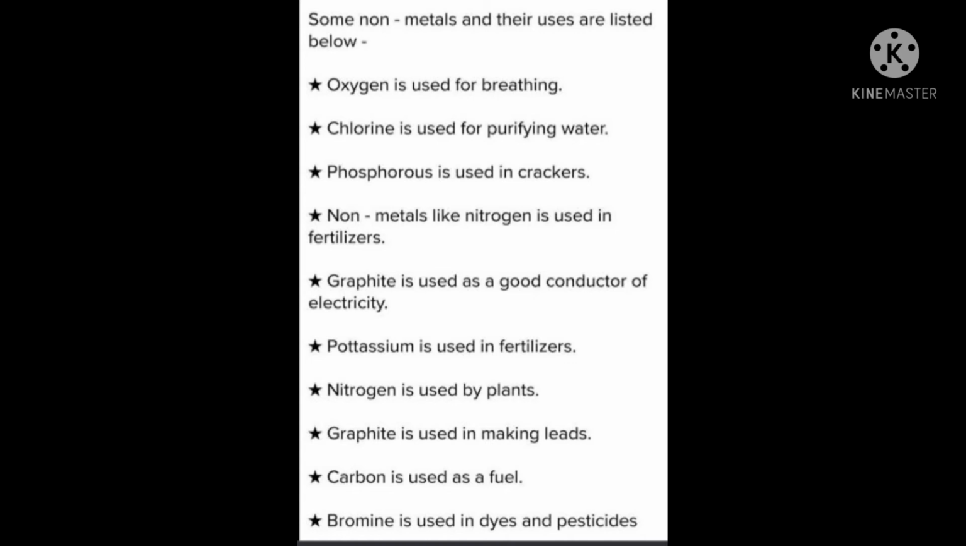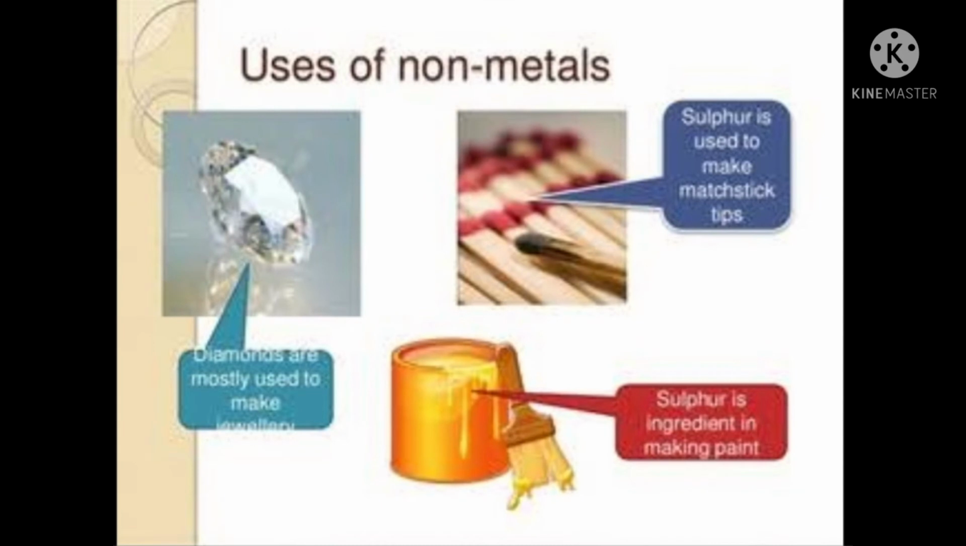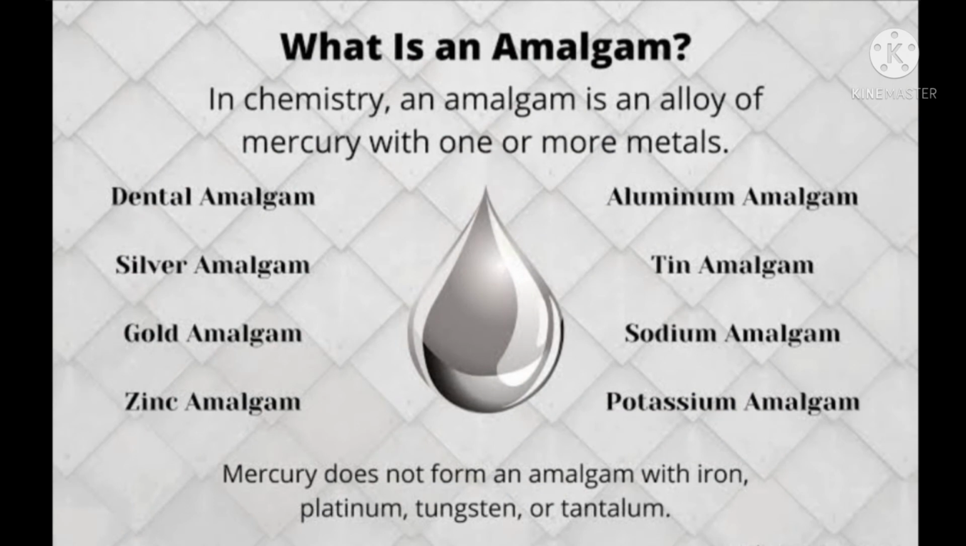Graphite is used in making leads. Carbon is used as a fuel. Bromine is used in dyes and pesticides. Diamonds are mostly used for making jewelry. Sulfur is used to make matchstick tips. Sulfur is an ingredient for making paints.